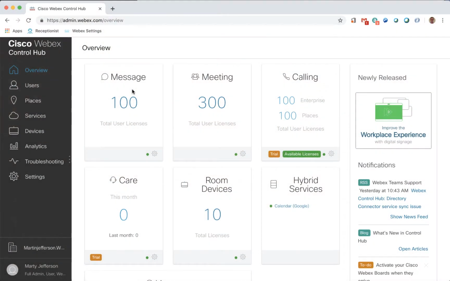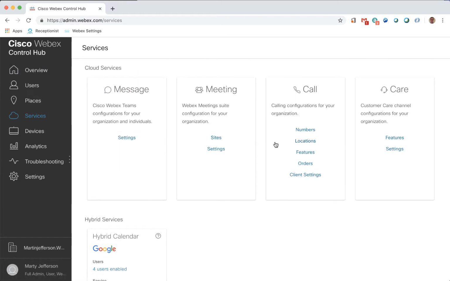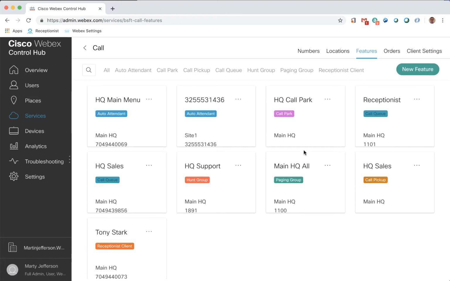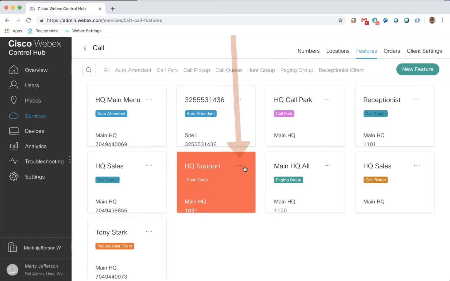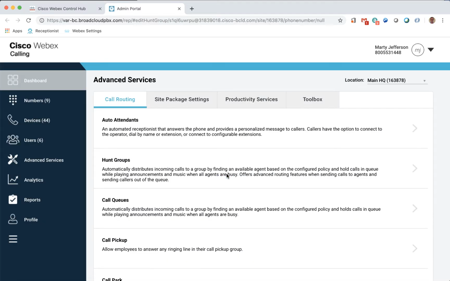The next feature we will demo is the Hunt Group feature. The Hunt Group feature allows us to distribute calls to a group of phones in a variety of methods. As before, we go to the Services section to configure the service. In the Call section, we click on the Features. In the Call Service feature, we already have the Hunt Group feature configured, so let's click on the three dots and then click on Edit to see how it's configured.